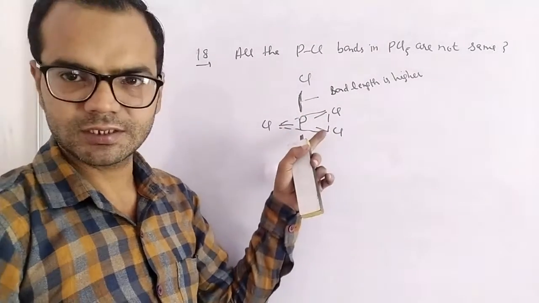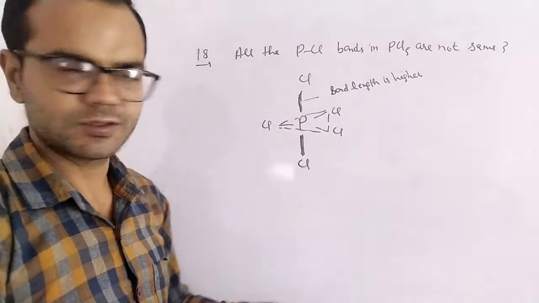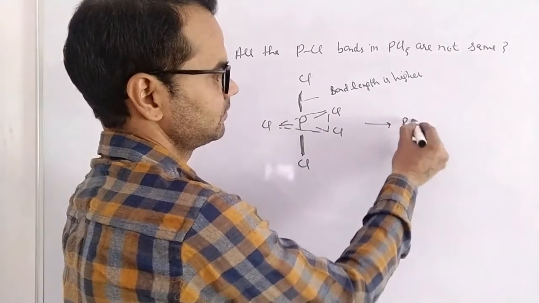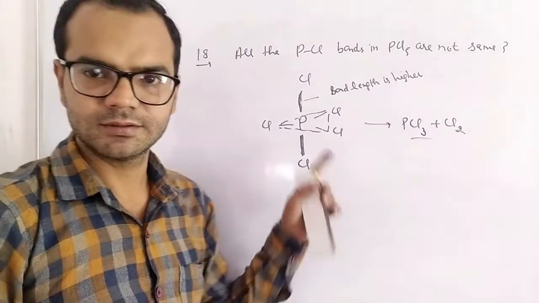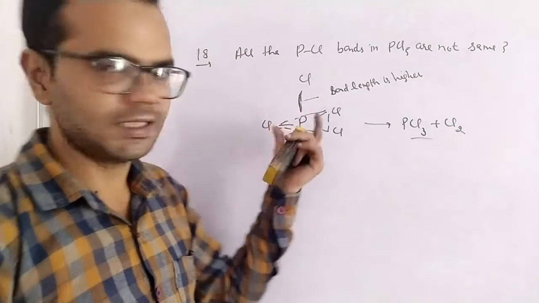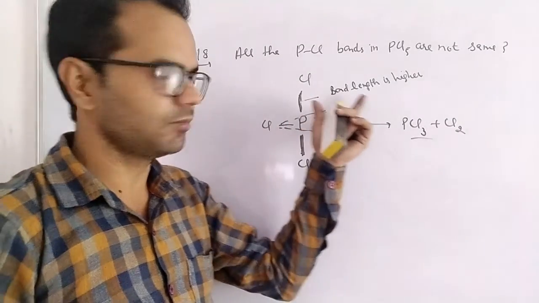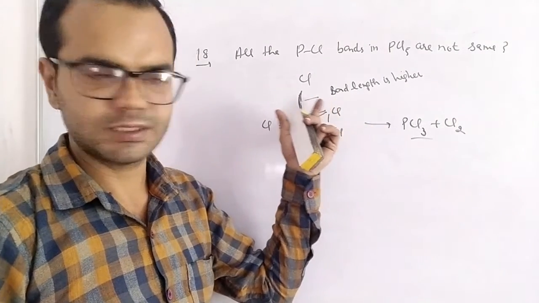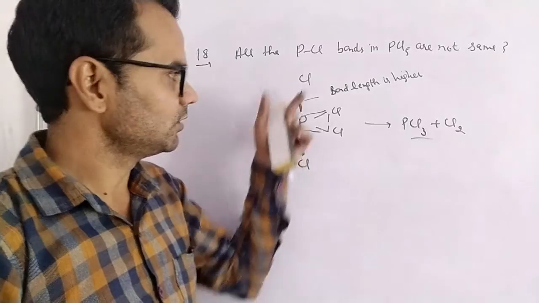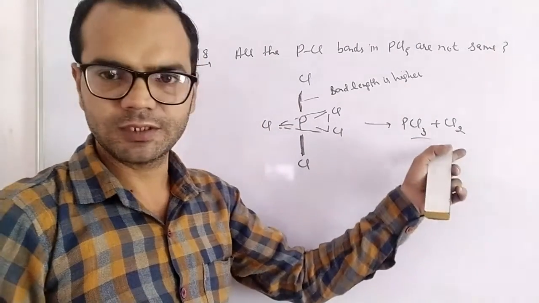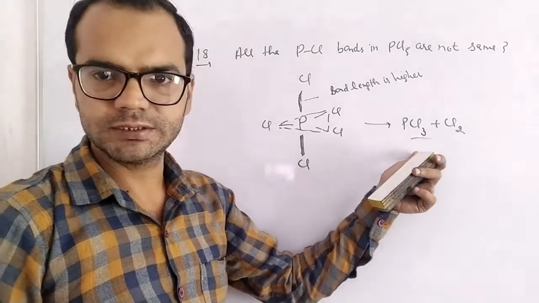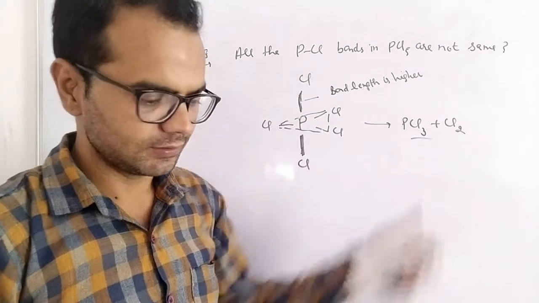That's why, as we have discussed, on heating it dissociates to give PCl3. The 2 bonds present at pyramidal lines have high bond length and less bond dissociation energy. So when it is heated, these 2 bonds break down to form chlorine gas, and the remaining molecule is PCl3. Next question is